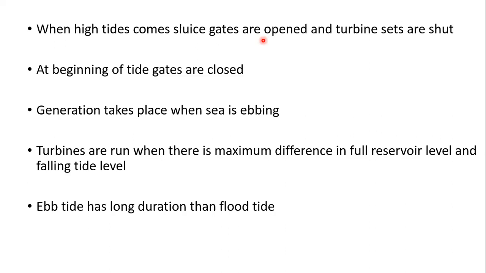If you use both ebb tide and flood tide for generation, it is called a double cycle system. During the flood tide, the water flows one way into the single basin and we generate power. When the water flows back, we cannot run the turbine. So if you run the turbine in both cases, when the water is flowing into the reservoir and back to the sea level, and are able to generate power in both, then it is called a double cycle system.